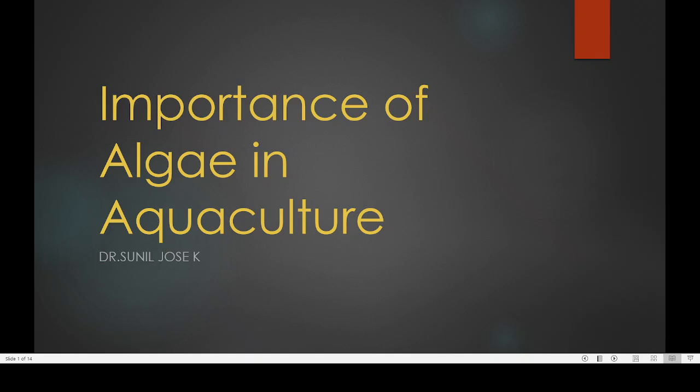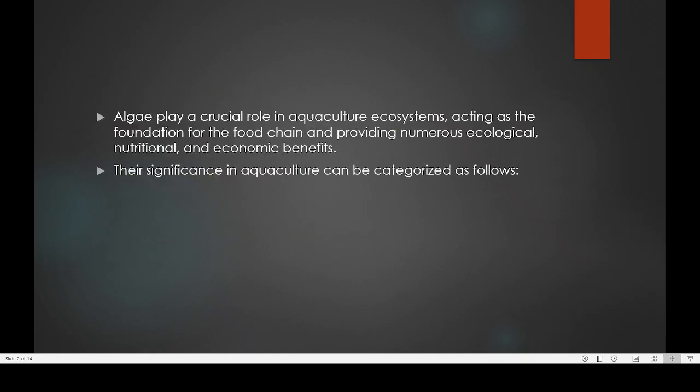The importance of algae is that without algae there won't be any food. But if there is too much algae, that will be a problem. So that is why algae is supposed to play a very crucial role in the aquaculture ecosystem, acting as the foundation of the food chain.